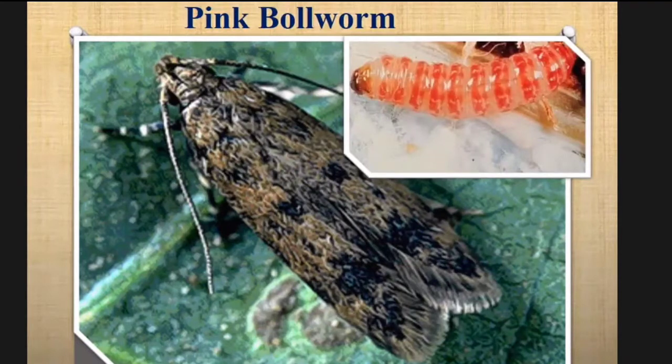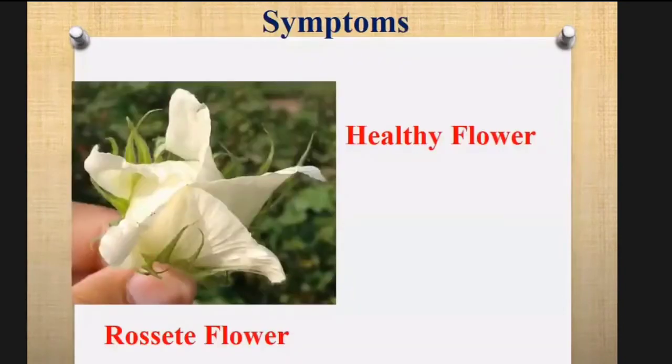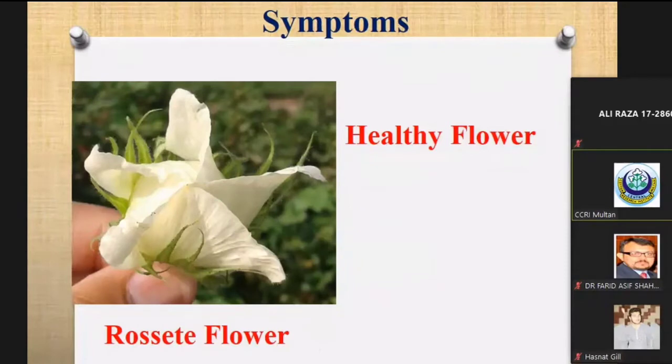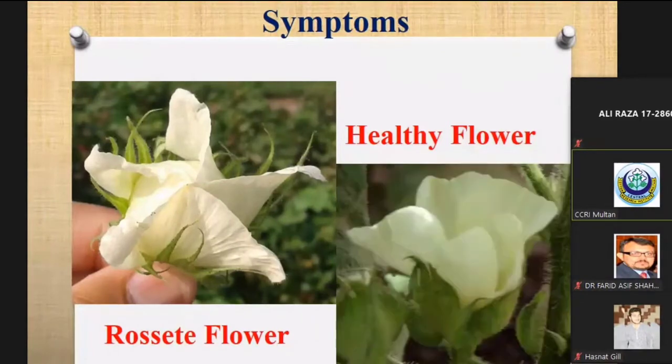Its larva is pink in color, due to which we call it pink bollworm. Its larva releases a secretion that joins the petals of the flowers, giving them a rosette shape, known as a rosetted flower. This is a healthy flower. The rosette flower is the typical symptom of its attack.